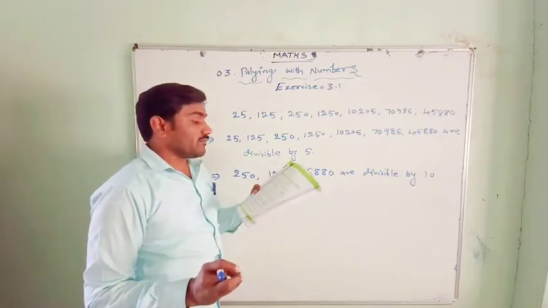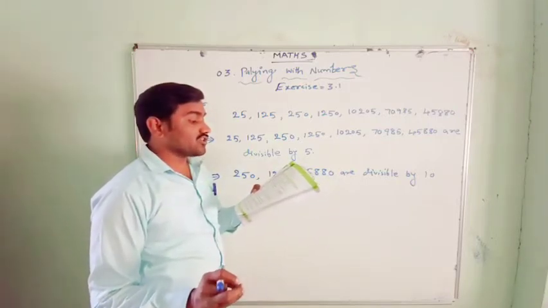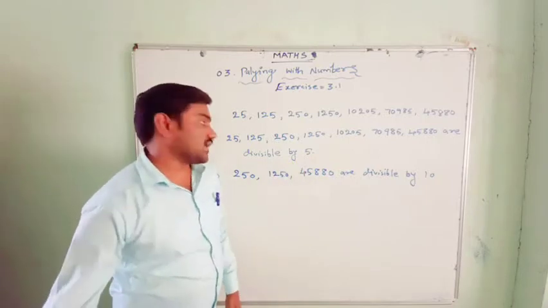Check whether the numbers that are divisible by 10 are also divisible by 2 and 5. Exactly.